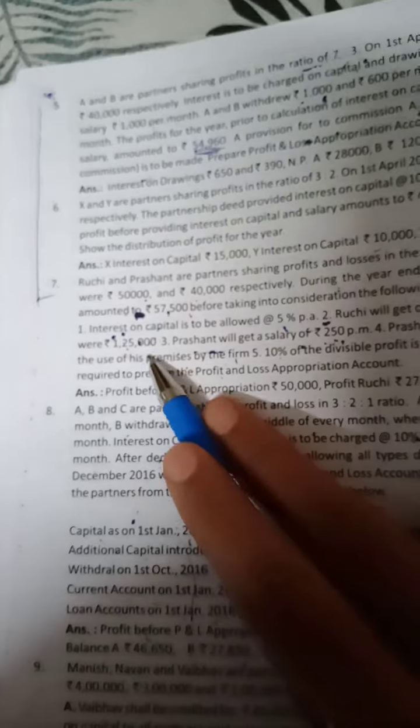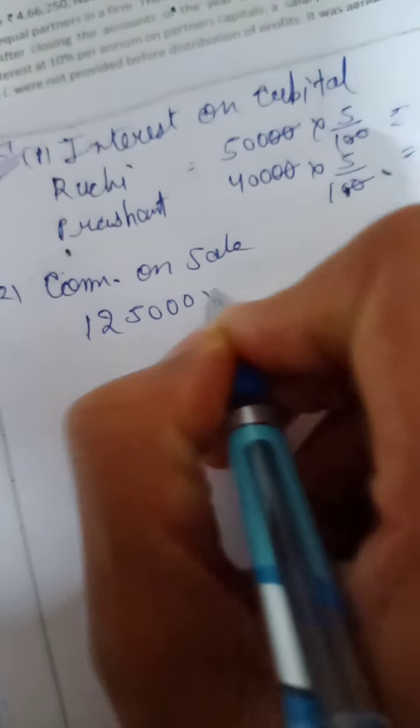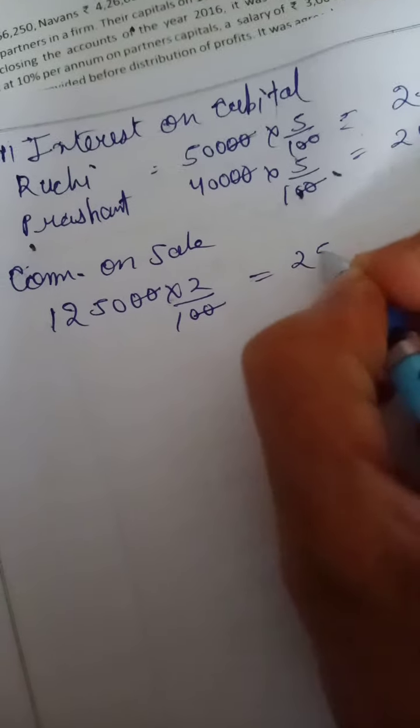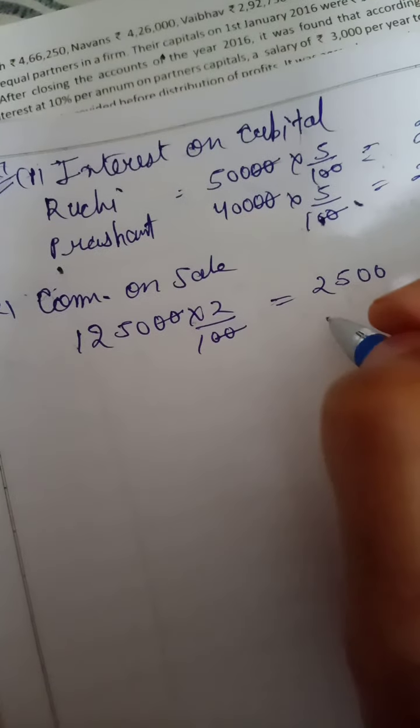Then the second adjustment: Ruchi will get commission of 2% on sales, and sales for the year were rupees 1,25,000. Commission on sale is 1,25,000 into 2%, which is equal to 2,500.